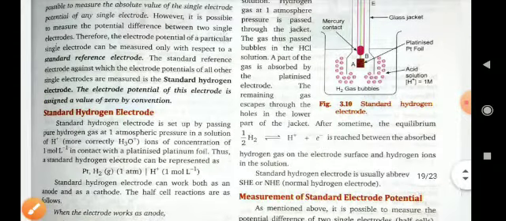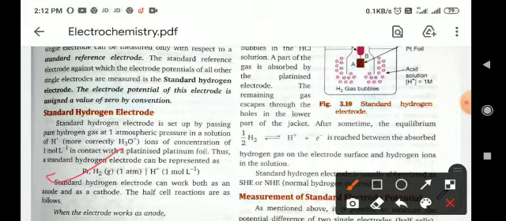If you represent the cell representation of the standard hydrogen electrode, it will be written as platinum comma hydrogen gas, and the pressure 1 atmosphere. After that one single line represents the half cell H plus ion, and their concentration, that is 1 mole per liter.